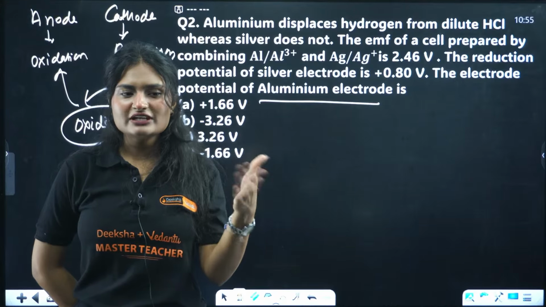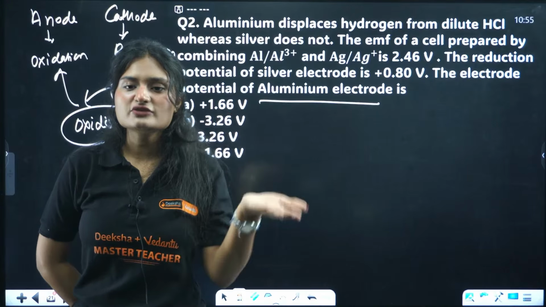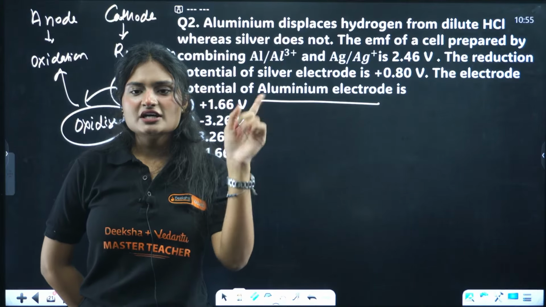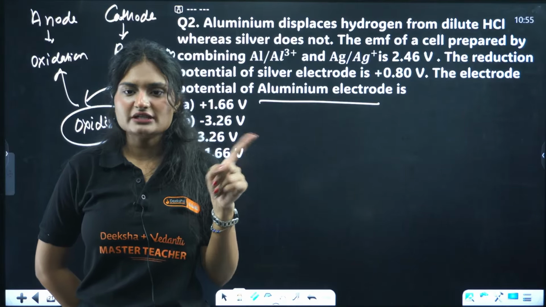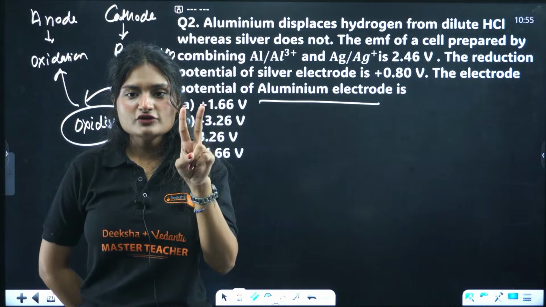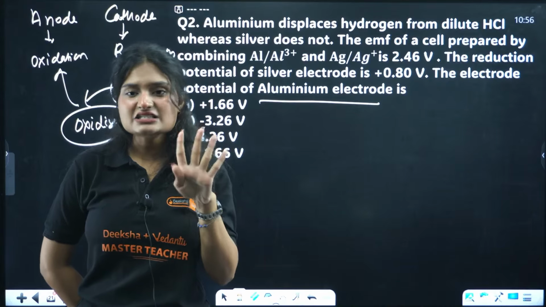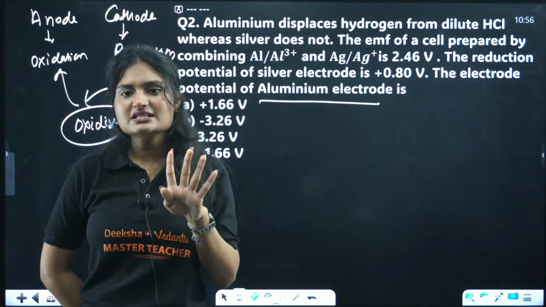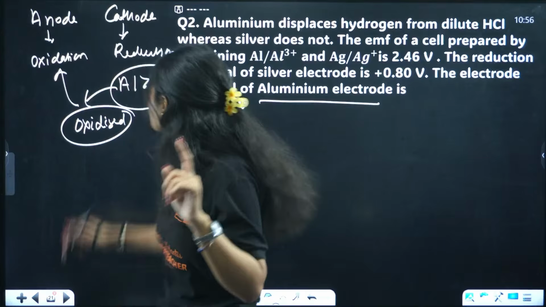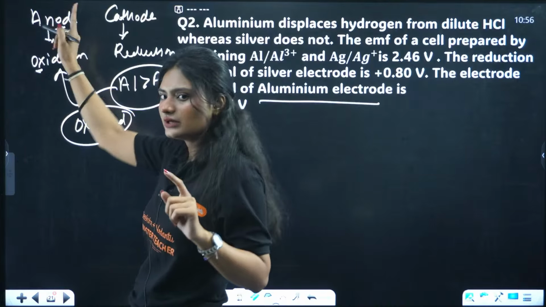Oxidation means loss of electrons, gain of oxygen, loss of hydrogen, and increase in oxidation number. If these things are there, you call that oxidation, and it happens at anode. Just remember it: oxidation starts with O, and anode has an O at the beginning too.